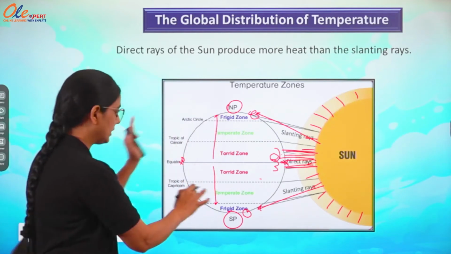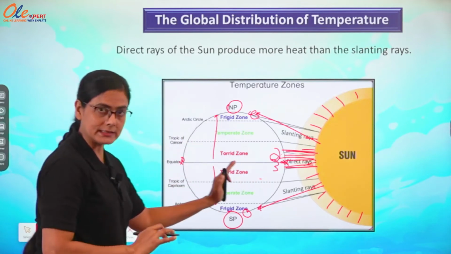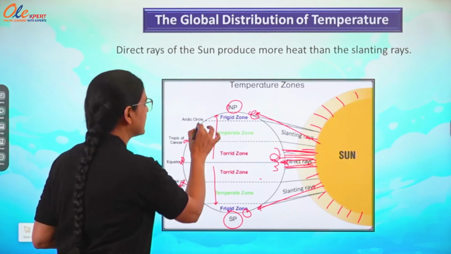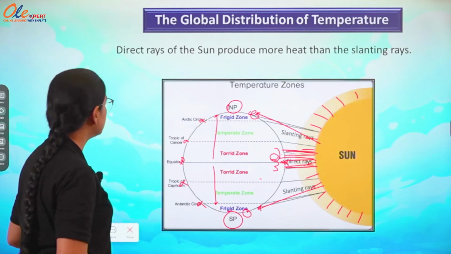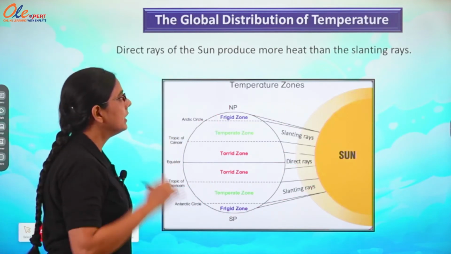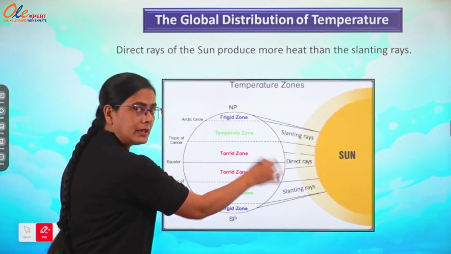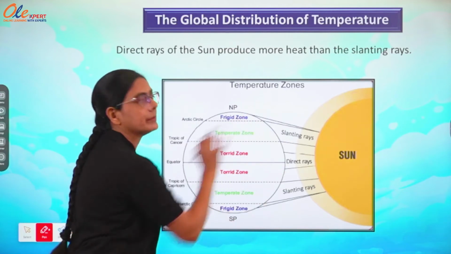So, we are just going to study about these imaginary lines: Tropic of Cancer, Tropic of Capricorn, Arctic Circle, Antarctic Circle. Okay. So, insolation is the direct rays of the sun produce more heat than the slanting rays, means direct heat is coming means maximum heat will be here, slanting means minimum heat.